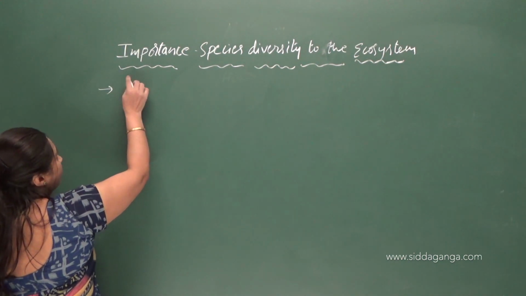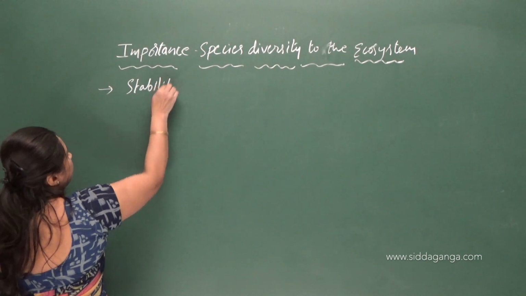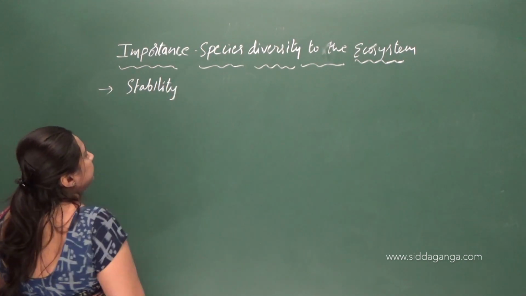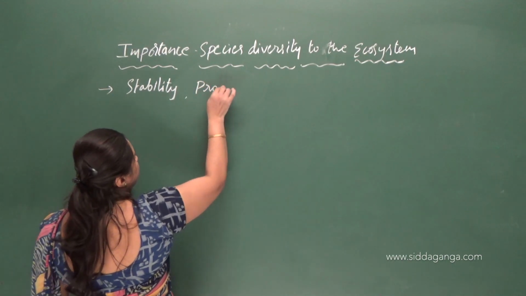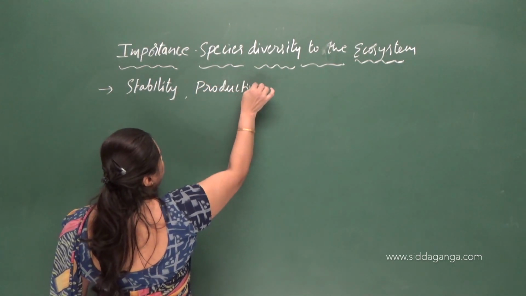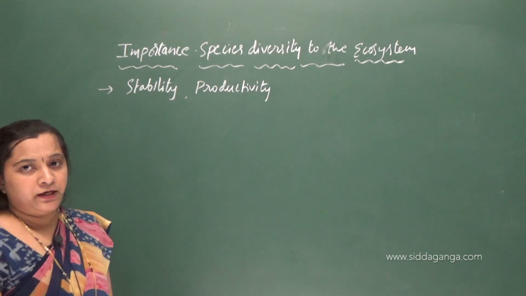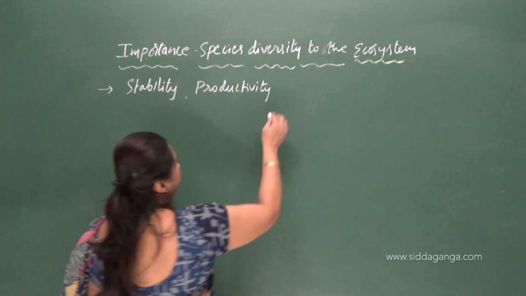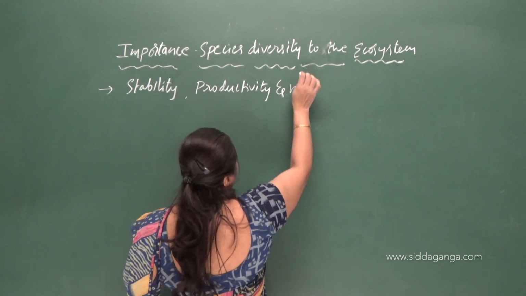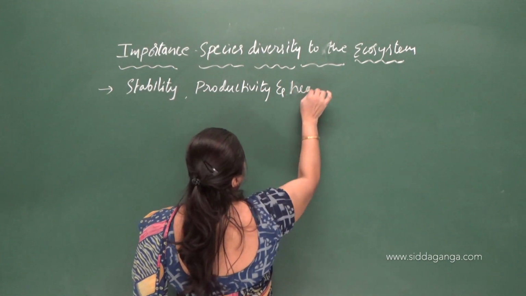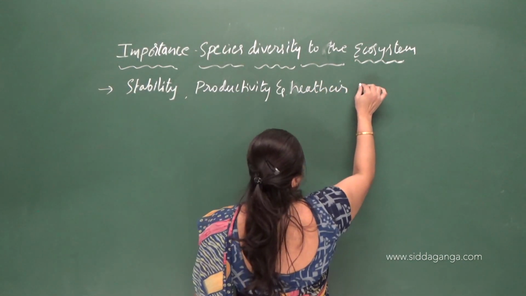It is needed for stability and also high productivity, and also for a healthier ecosystem.